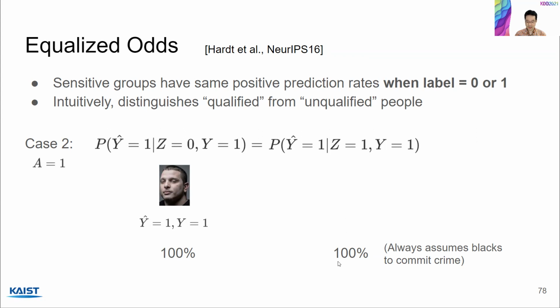So we can just say that the positive prediction rate is 100%. So in case 2, it looks like this model is fair. Notice that the results were slightly different than in demographic parity, so equalized odds gives us yet a new perspective of fairness.